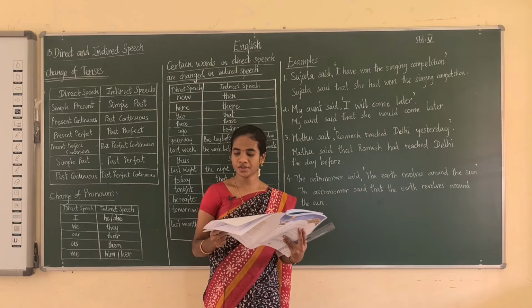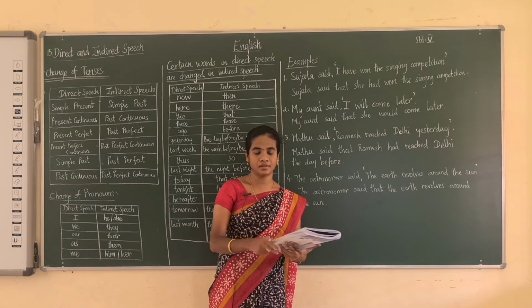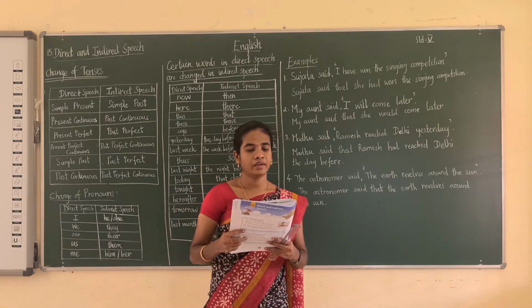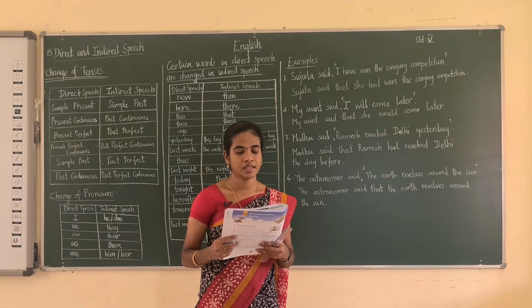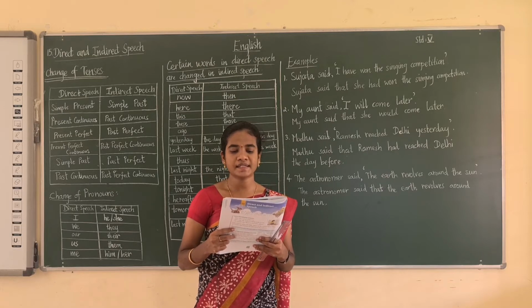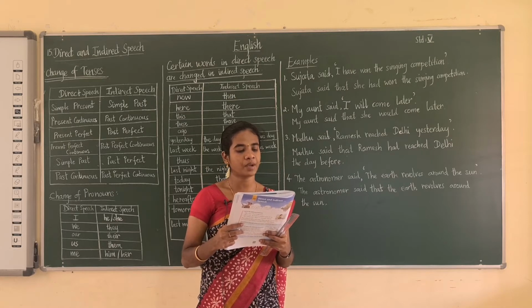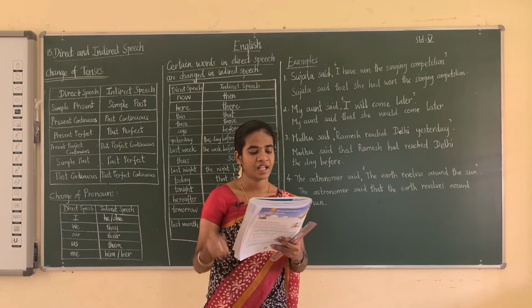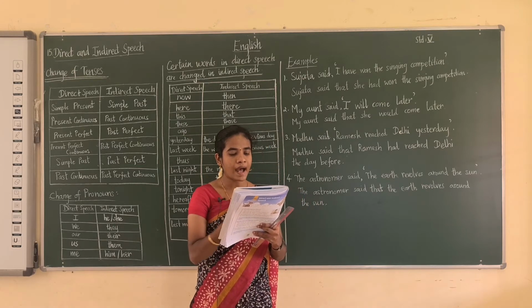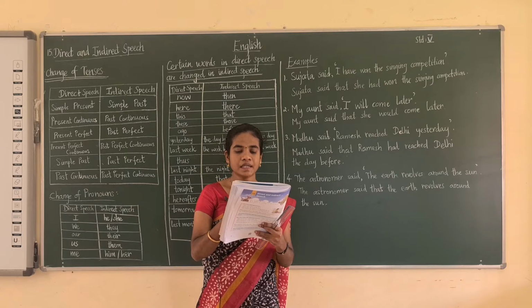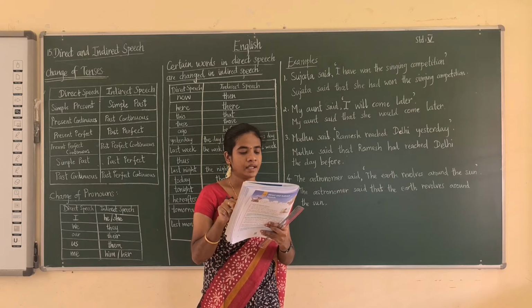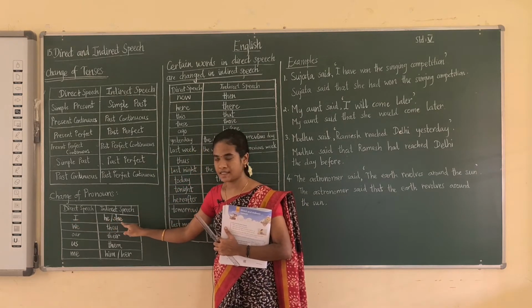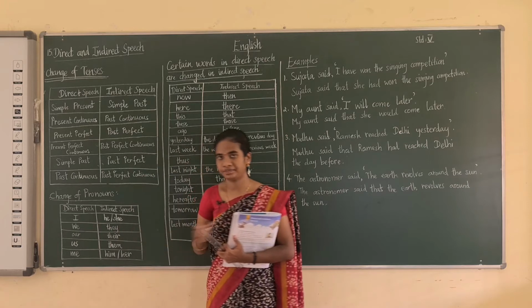Now students, take page number 93. The rules are given for you. I am just reading the rules. First one, the quotation marks are removed. Second one, the word "that" replaces the comma to separate what is reported from the rest of the sentence. So instead of a comma you have to put "that". The next rule, the pronouns I and we are changed to he or she and they respectively in the reported speech. I is changed into he or she, and we is changed into they.